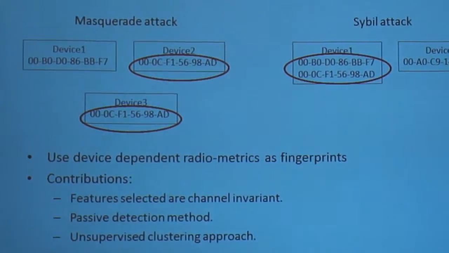So, what we are trying to do is to detect the masquerade attack and Sybil attack. A masquerade attack happens when 2 or more devices have the same identity. So here device 2 and device 3 have the same MAC address. And the Sybil attack happens when 1 device owns more than 1 identity. Here device 1 has 2 MAC addresses. So either way, they are trying to get more resources from the network.